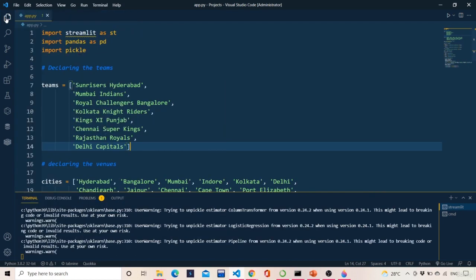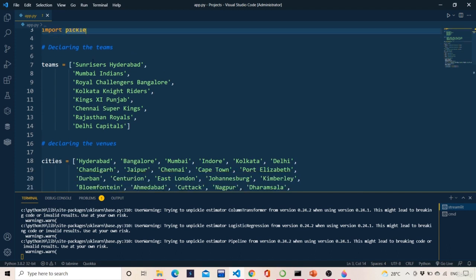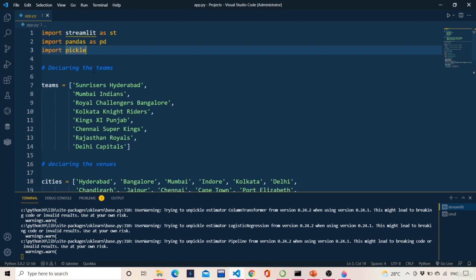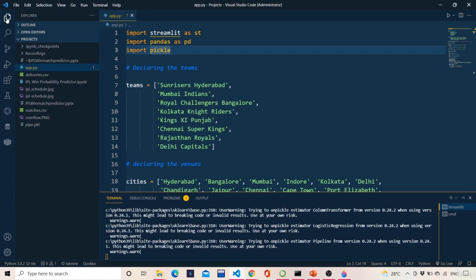So basically let's import all the dependencies first. We'll be importing pandas, we'll be importing Streamlit, and we'll be importing pickle. Why we imported pickle, we'll see in the coming part, basically to unpickle this pipe.pickle, our pipeline.